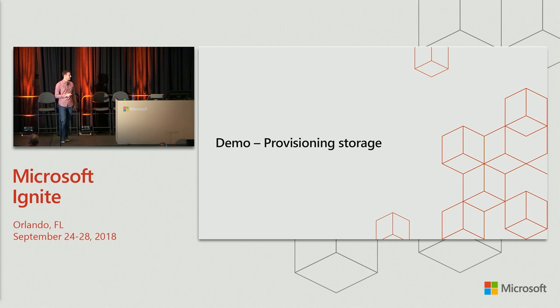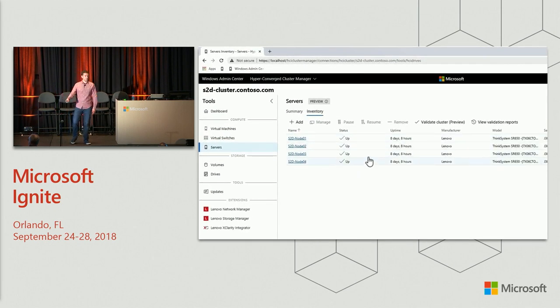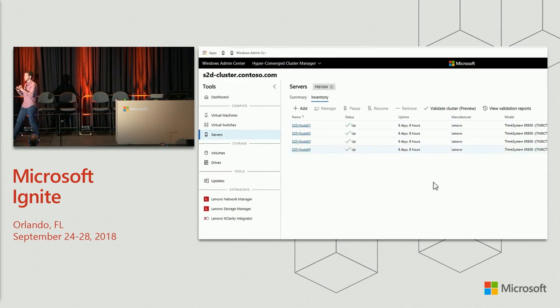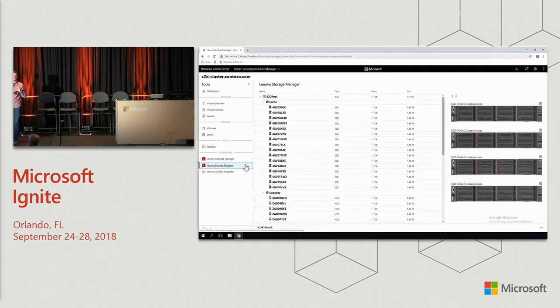So in Windows Admin Center, you'll see I have a cluster here that has 4 nodes. So you can see them listed 1 through 4 in the server's view, and they're from our friends at Lenovo. Now, because these are hyper-converged server nodes, they have a bunch of extra drives in them, right? And Lenovo has actually built an extension for Windows Admin Center that allows you to see specifically how those drives are arranged. And so you can see here, I guess it looks like 12 additional drives in each of these nodes, some of which are going to be SSDs and some of which are going to be hard disks.